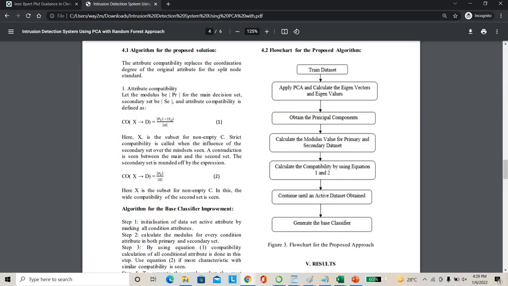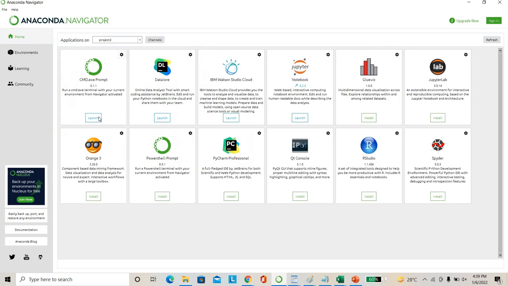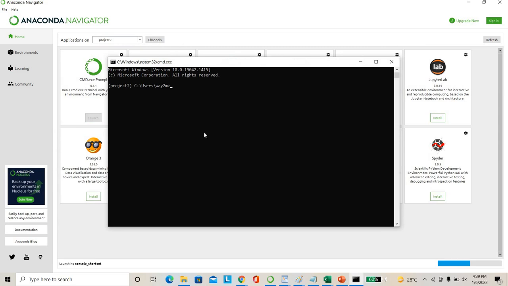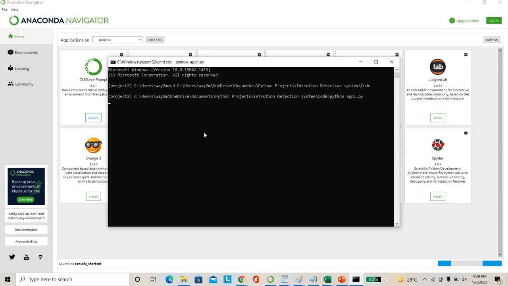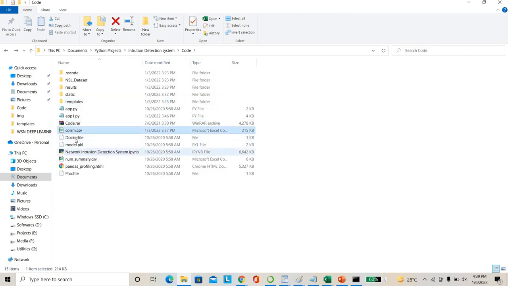This is the web app we are going to design. I'm going to run the project. I'm considering the Python language for the implementation. I'm giving the path where the project is present, then I'm going to run the main coding of the system. This app1.py is the main coding. Here I designed some templates, and I took a data set here. These are the trained models. This is the Jupyter notebook used for training purposes.